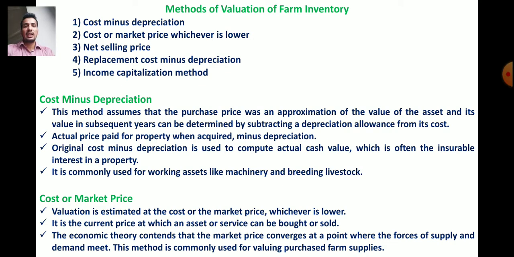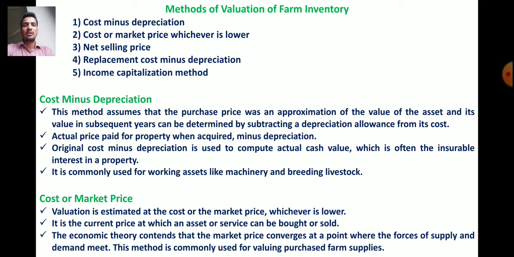So there are 5 methods of valuation of farm inventory. First method is cost minus depreciation. Second, cost or market price, whichever is lower. Third, net selling price. Fourth one is replacement cost minus depreciation. And fifth, income capitalization method. So these are the 5 methods of valuation of farm inventory. Now we will discuss one by one.